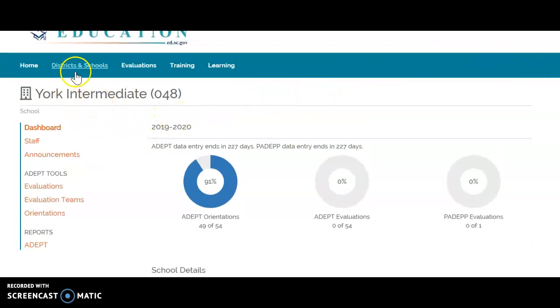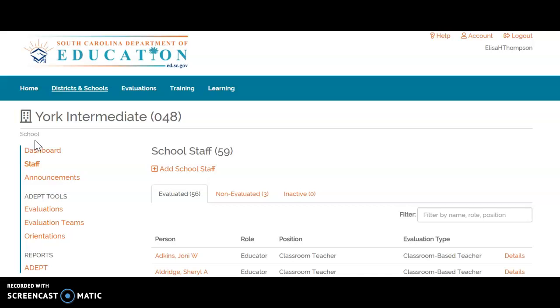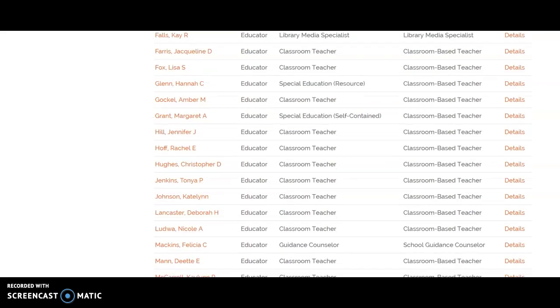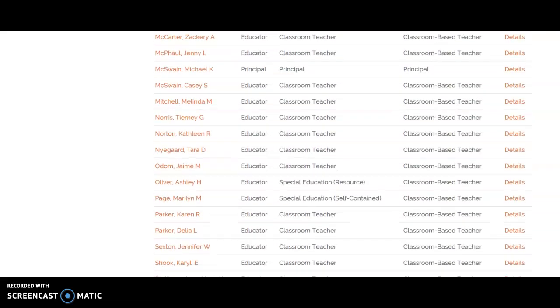Under this sub-tab, I can also go to my staff. And here I have a roster of 59 individuals who have certification within my building.